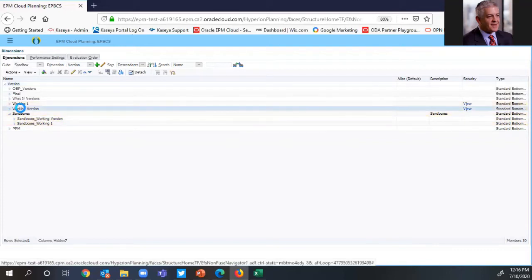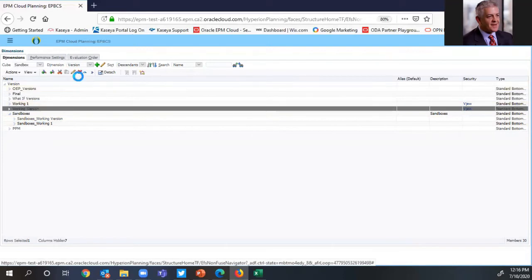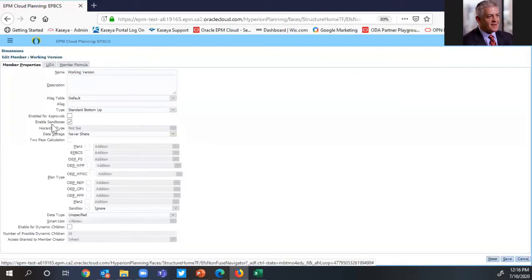That is because if I go up to working version here and I click on the editor, I've enabled sandboxes for this version. If you recall, when I was walking you through how sandboxing works, I identified a specific intersection within the plan type where sandboxes are available. So this is where you control what versions a user has access to in order to create sandboxes.